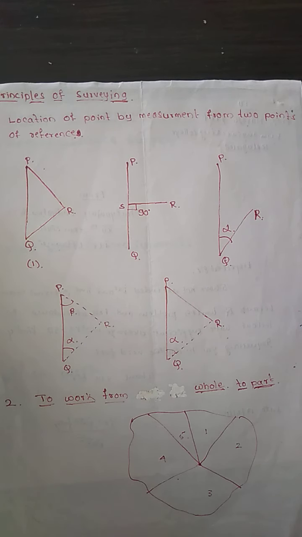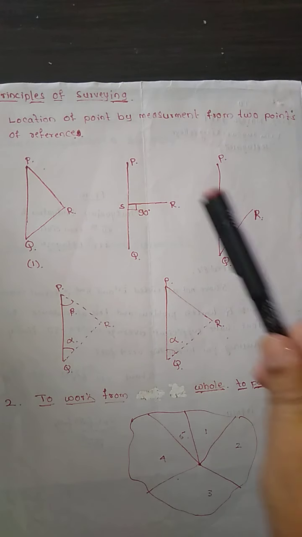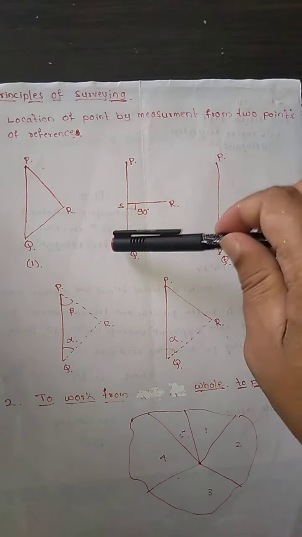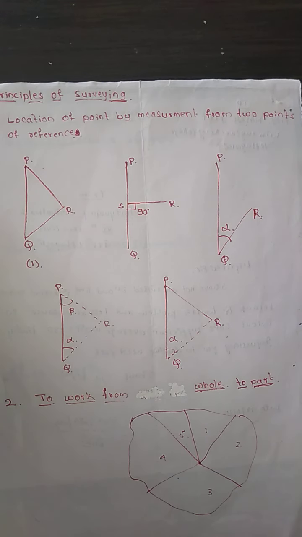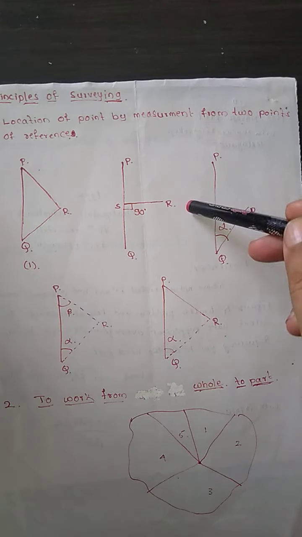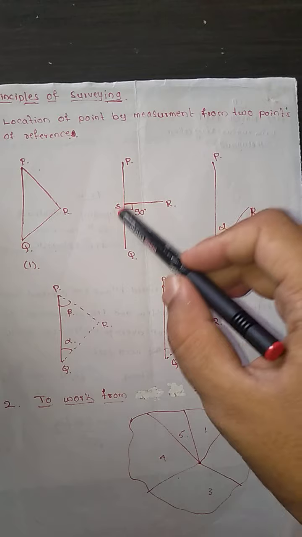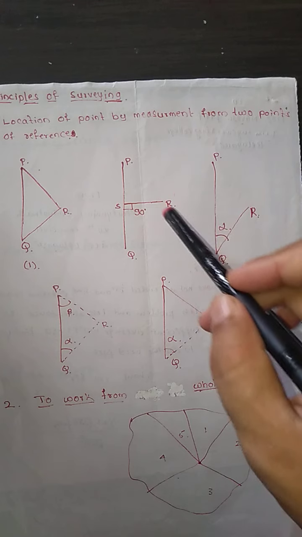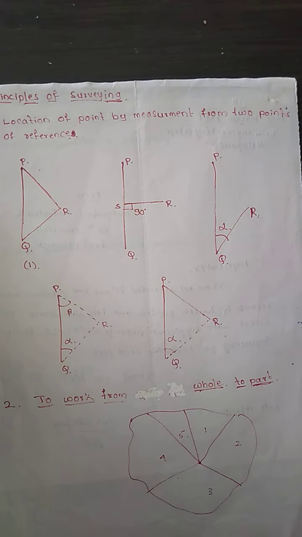Then the next method is a perpendicular. This particular method is the second method. A perpendicular RS can be dropped on the reference line P and Q. P and Q is the reference line, and the length PS and the SR can be measured. The point R can be plotted using the set square.